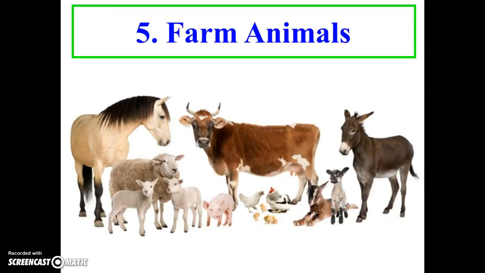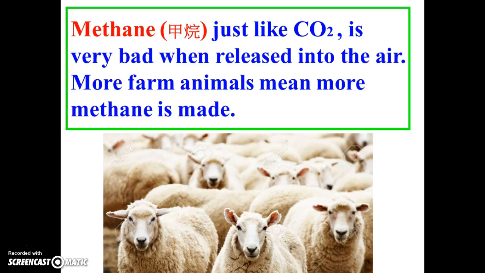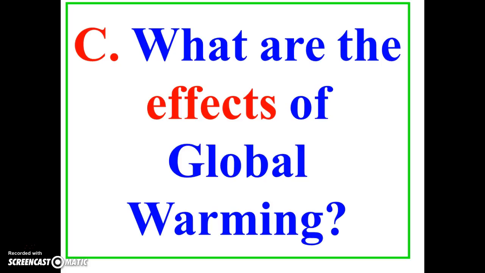Number 5. Farm animals. Farm animals, like cows, sheep, and goat, produce a lot of methane when they poop. Methane, just like CO2, is very bad when released into the air. More farm animals mean more methane is made.